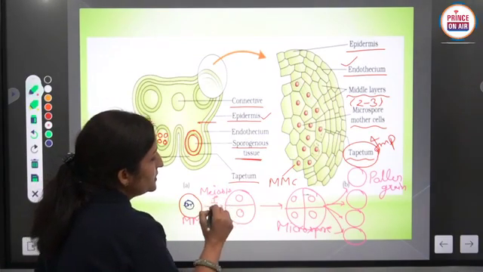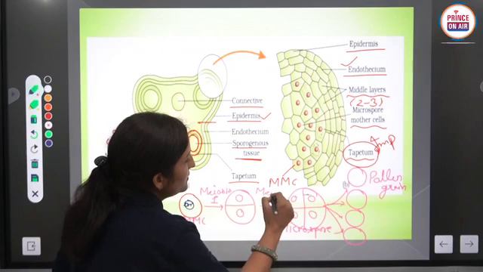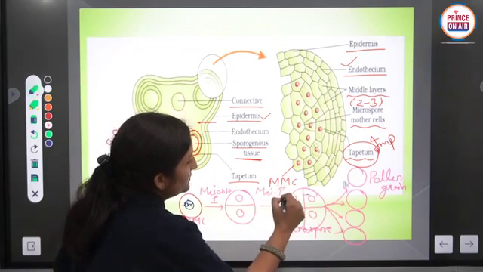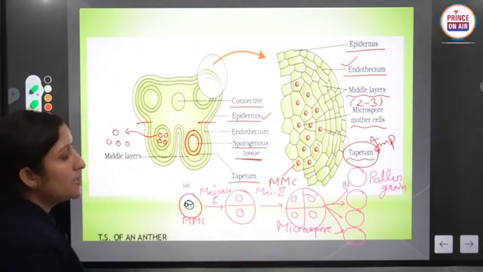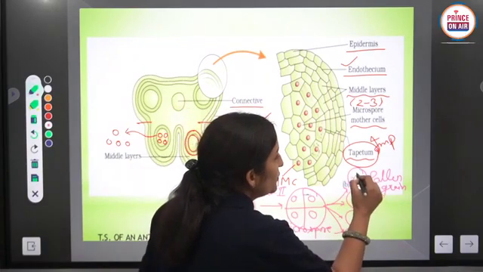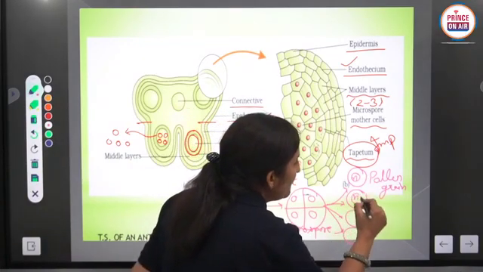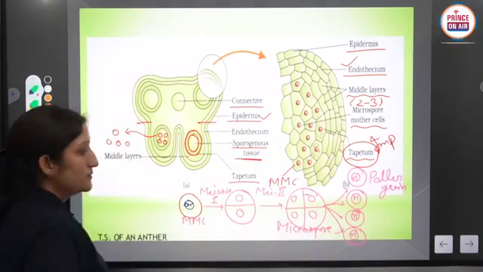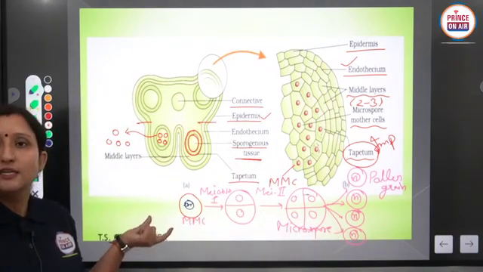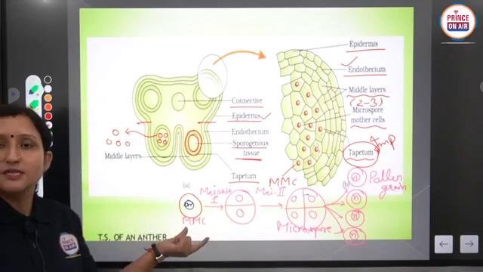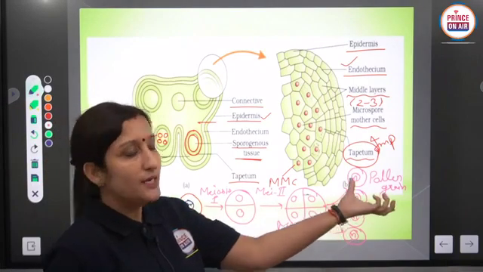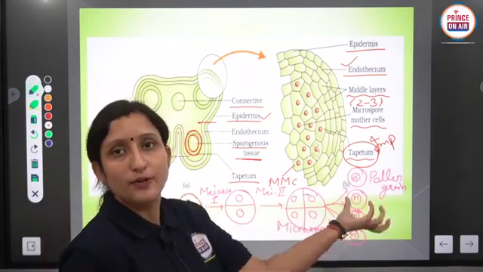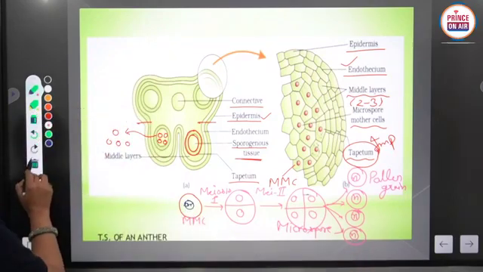It is meiosis first and meiosis second. Clear, student? And these 4 pollen grains have only haploid or n chromosomes. So this is a diploid microspore mother cell and it forms haploid microspores or haploid pollen grains. Clear?